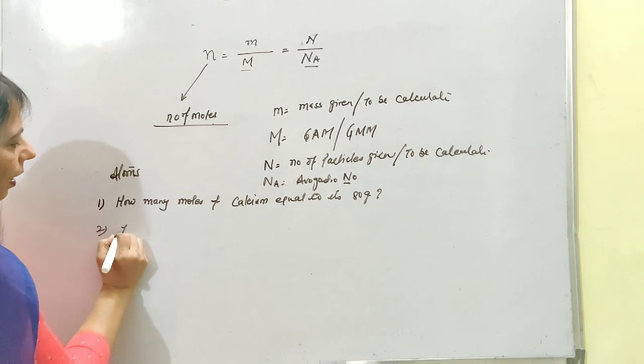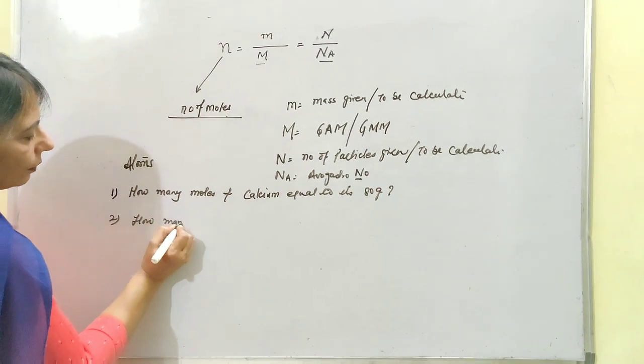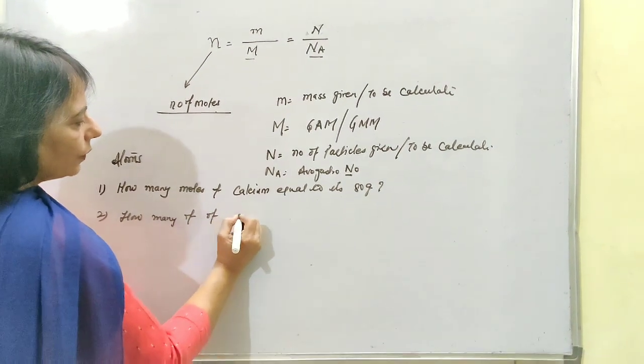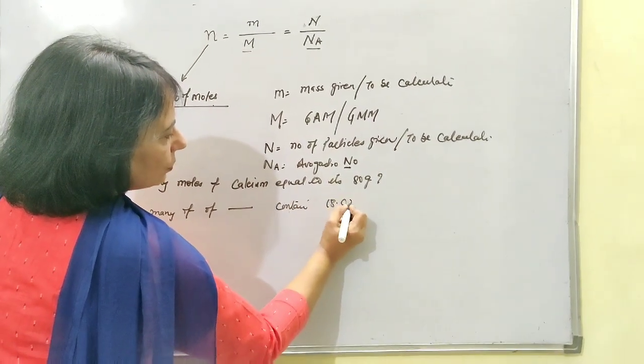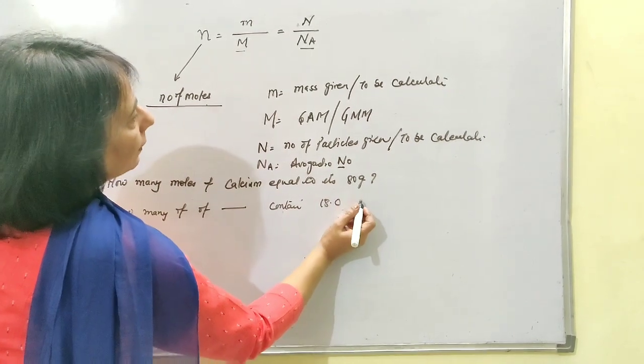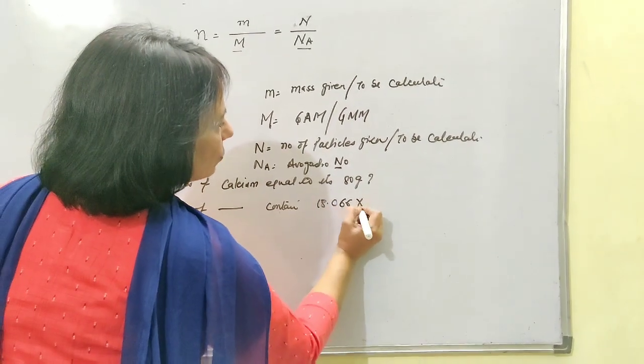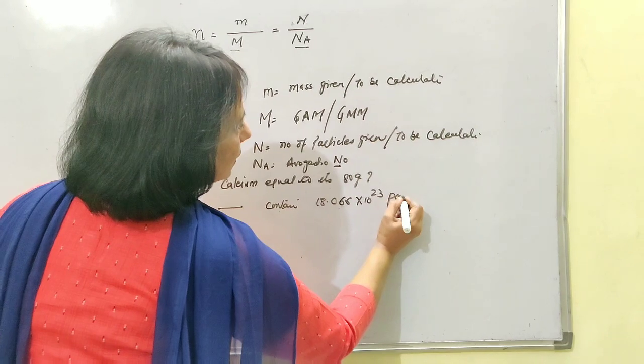Second, how many moles of calcium contain 18.066 into 10 raised to power 23 particles?